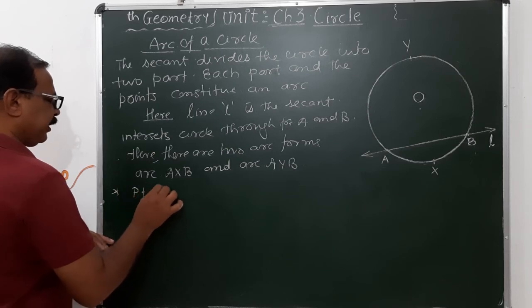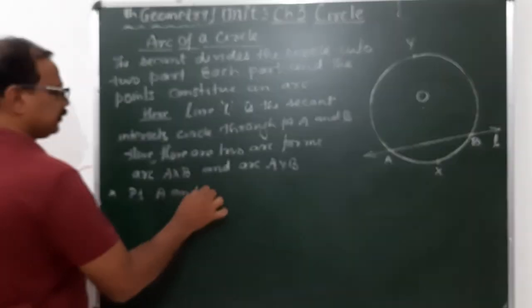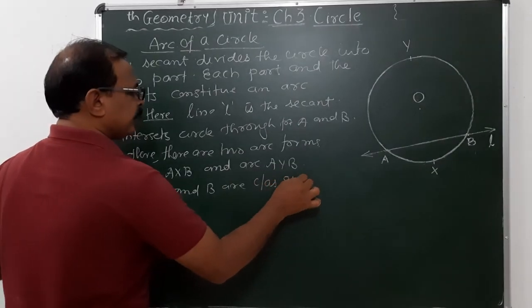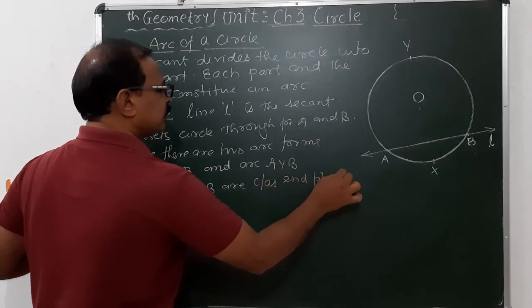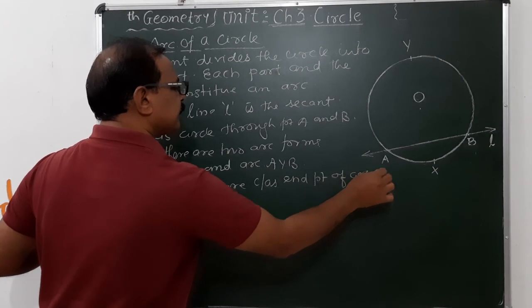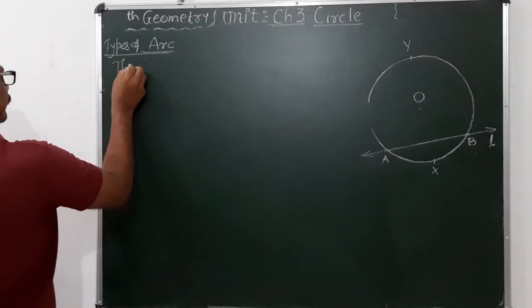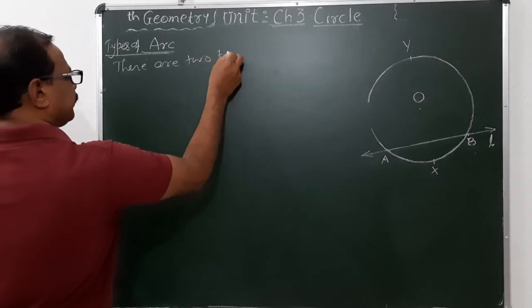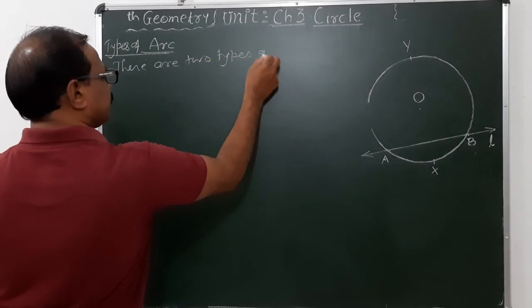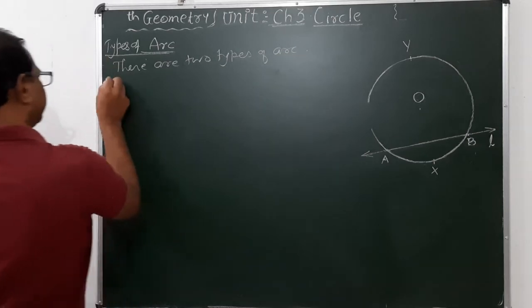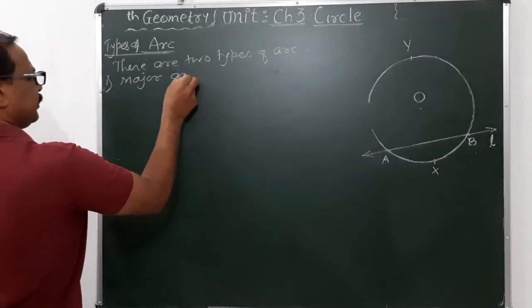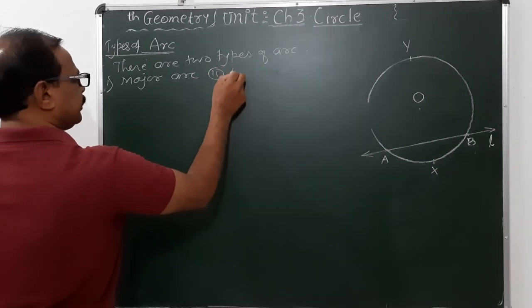Points A and B are called the endpoints of the arc. There are two types of arc. First is major arc, second is minor arc.